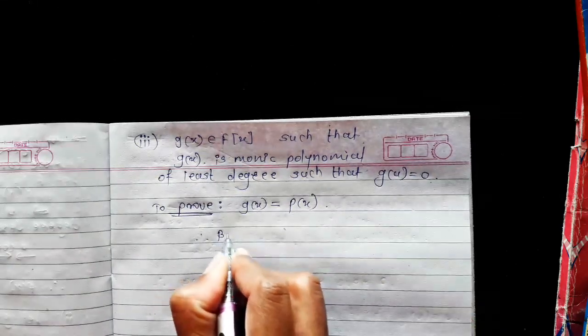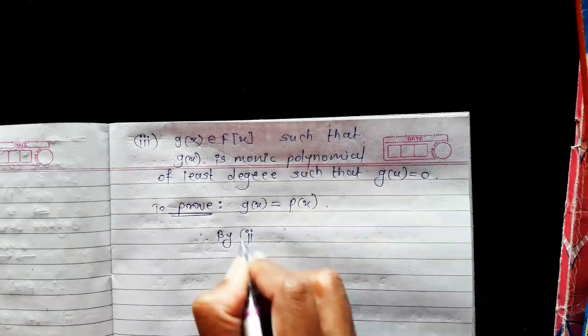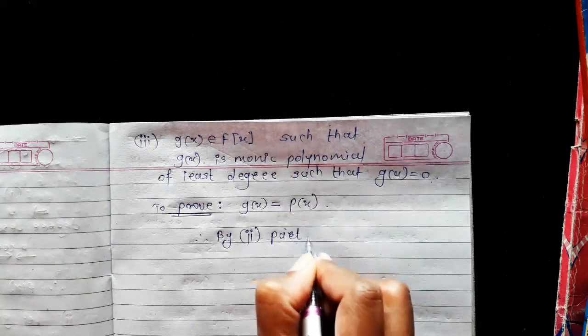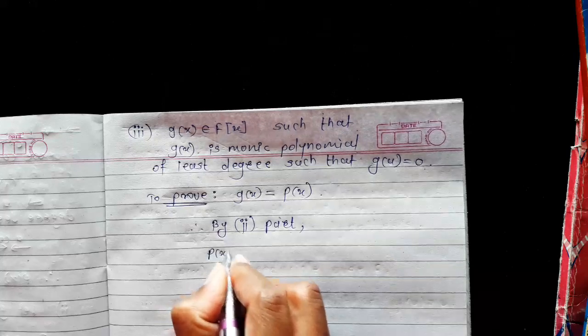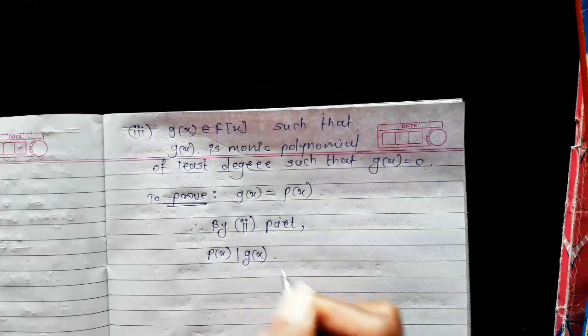Therefore, by the second part, p(x) divides g(x).